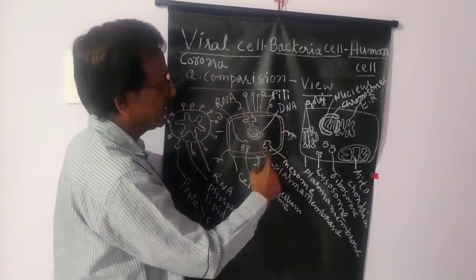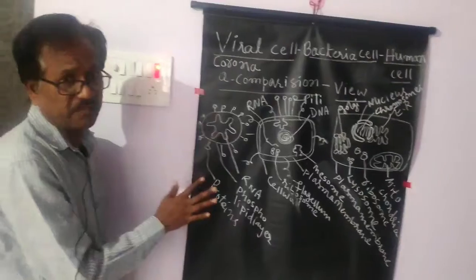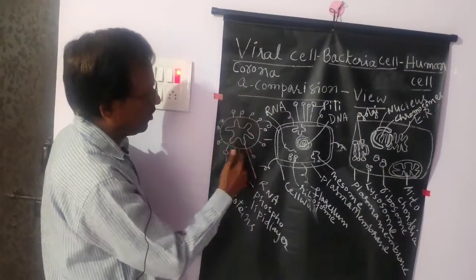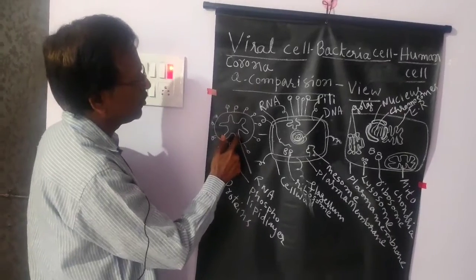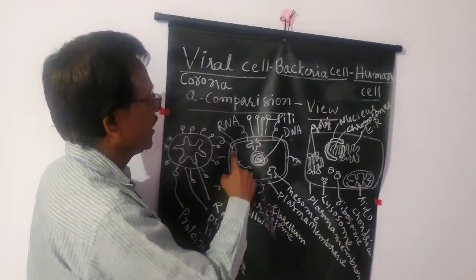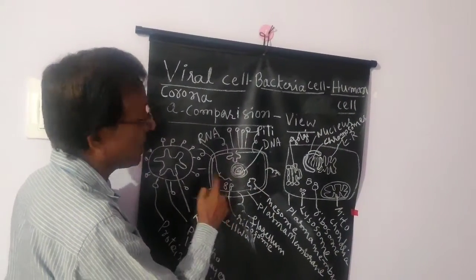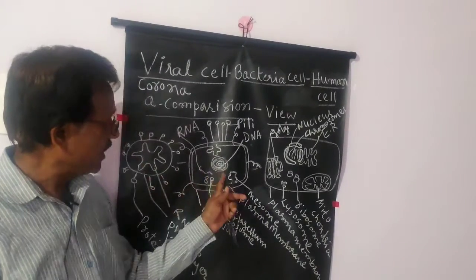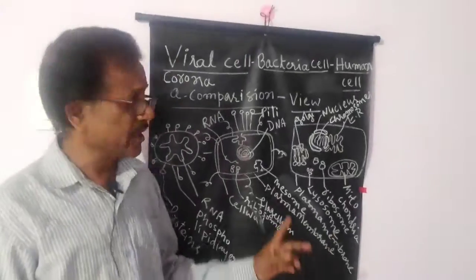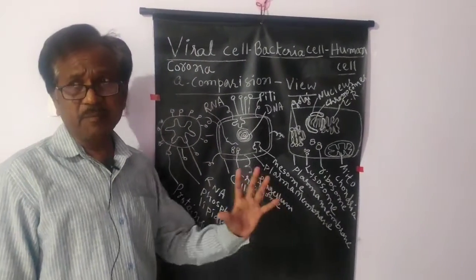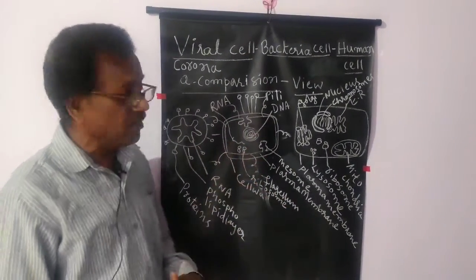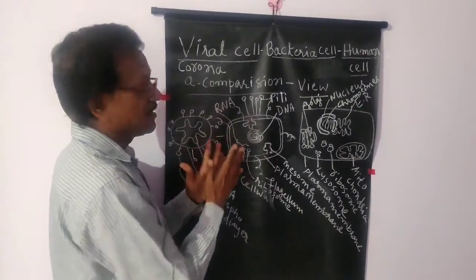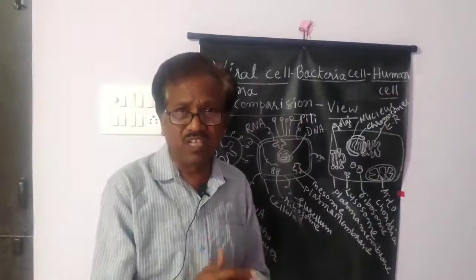Okay. So bacteria is a cell, but virus is not a cell, because virus do not have except this one protein layer and this nucleic acid, ribonucleic acid is there. Whereas bacteria have cell wall and ribosomes. So when ribosomes are present, it is able to prepare its proteins. When it can prepare its proteins, it is able to carry out its metabolisms independently. That's why the bacterial cell can carry its own metabolisms.